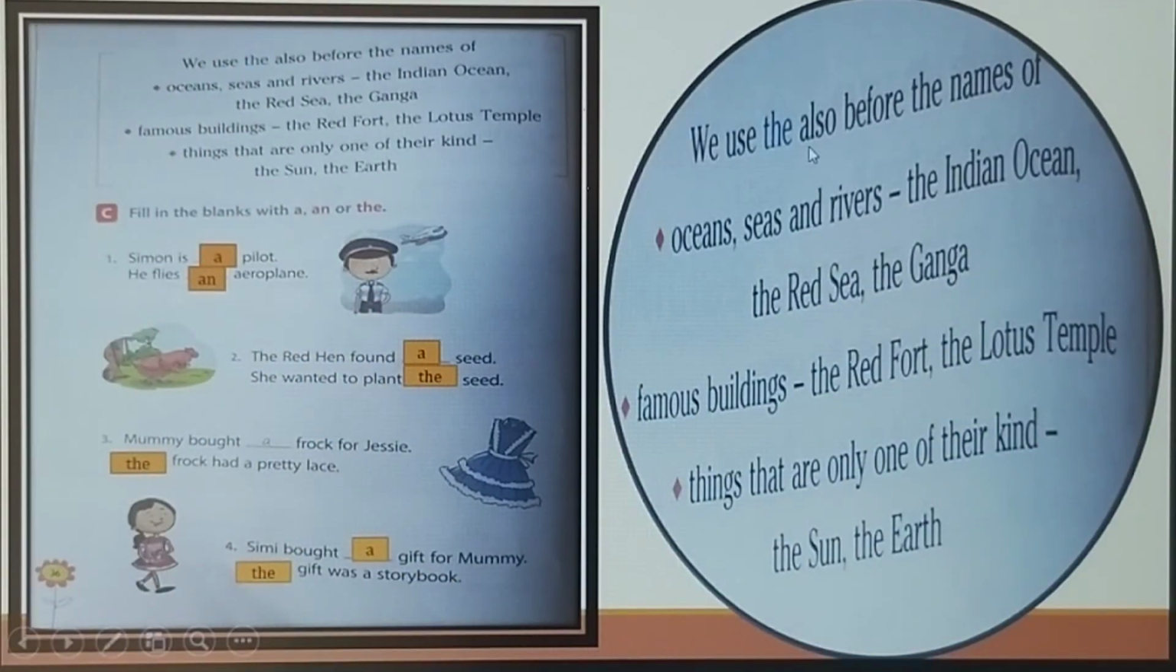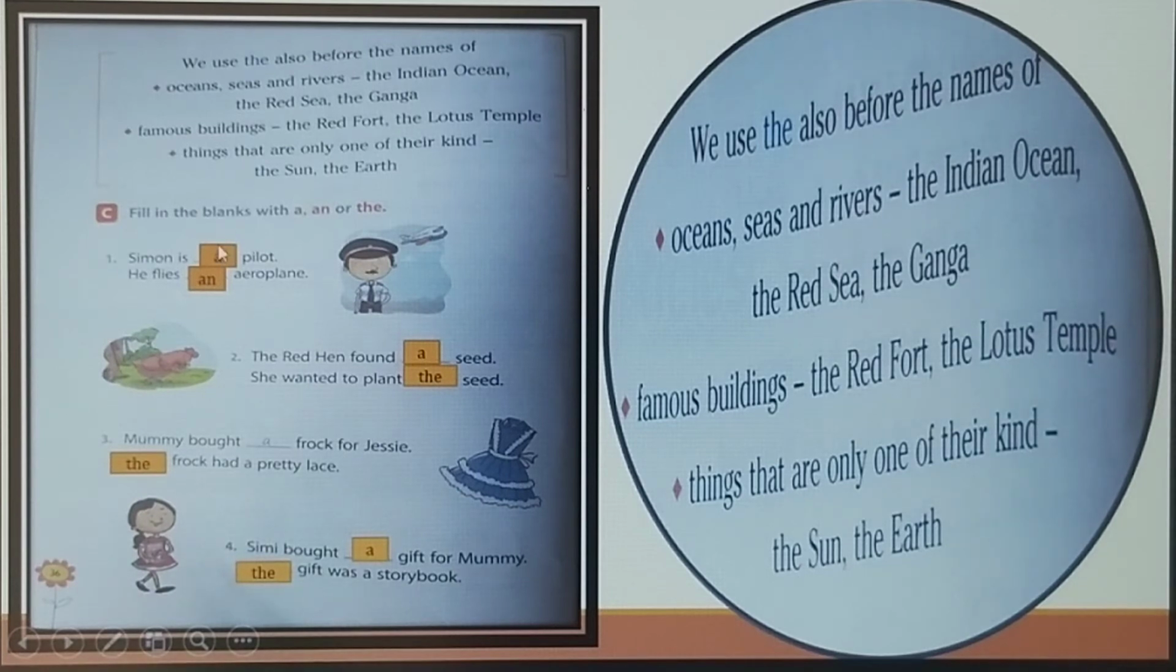We use the also before the names of oceans, seas and rivers. The Indian Ocean, the Red Sea, the Ganga. Famous buildings, the Red Fort, the Lotus Temple. Things that are only one of their kind, the sun, the earth. That's what we use here, the.